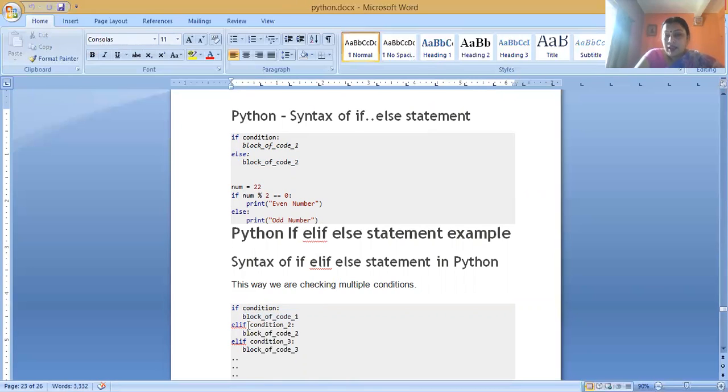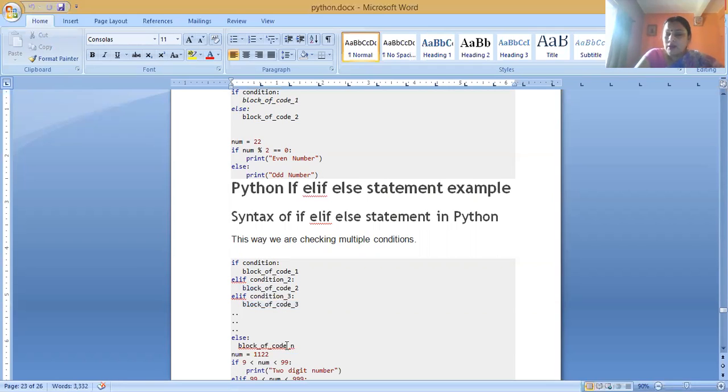Otherwise, if this condition is true, then this part of the statements or blocks is executed. Otherwise, this part of the statements is executed. Ultimately, the else part of the statements is executed.